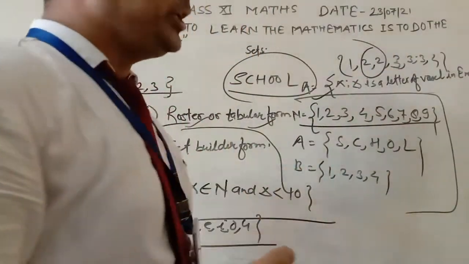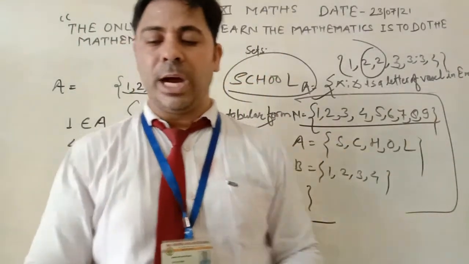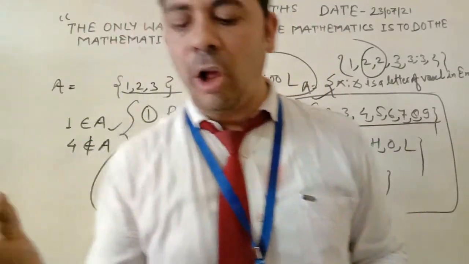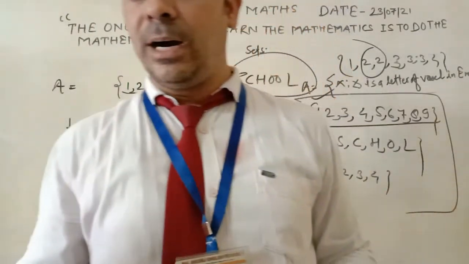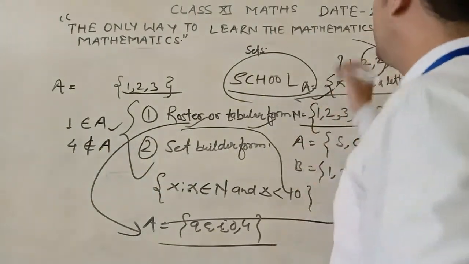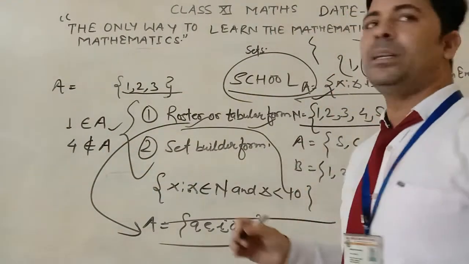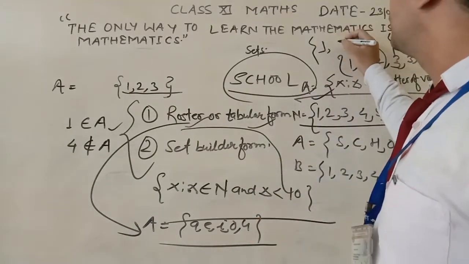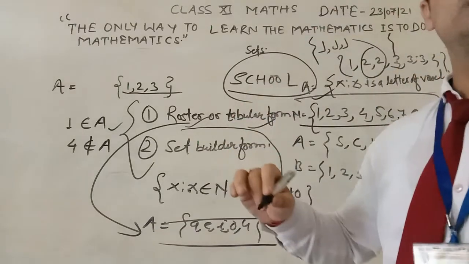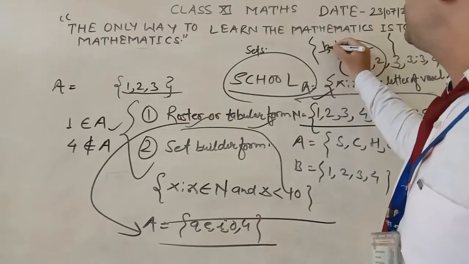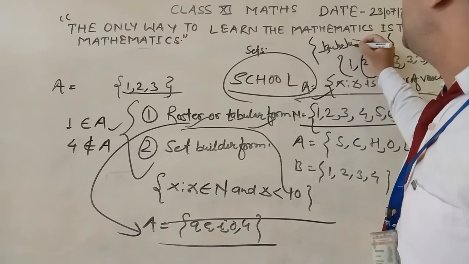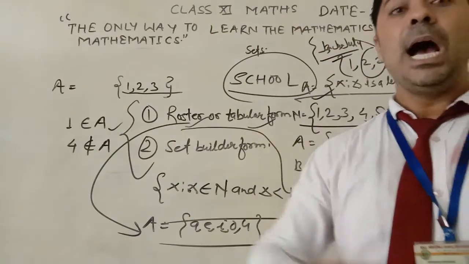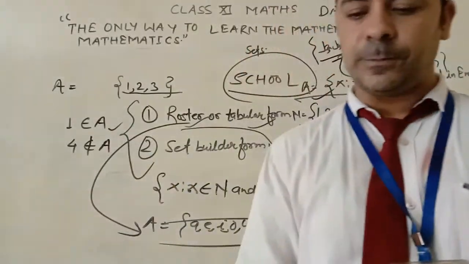Now here is exercise 1.1: which of the following are sets? Justify. First question: the collection of all the months of a year beginning with the letter J. The months beginning with J are January, June and July. You have to write down January, June and July. This is a set.